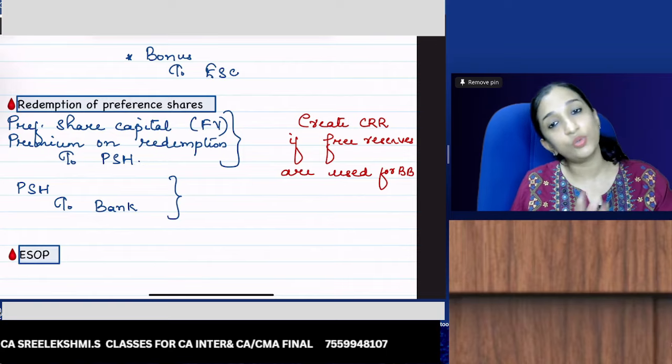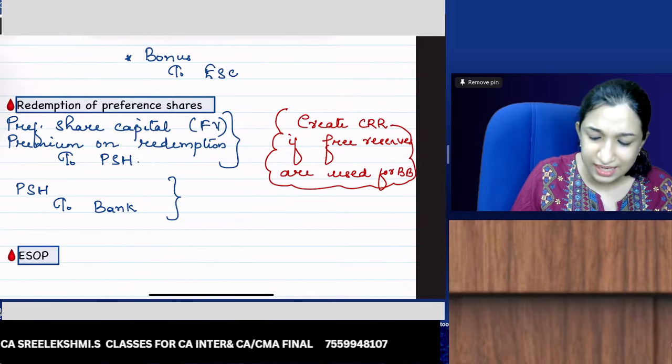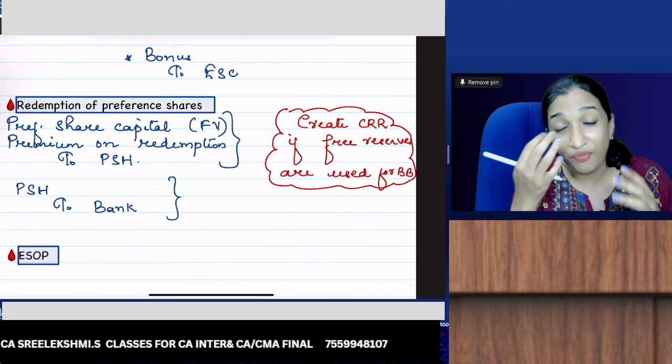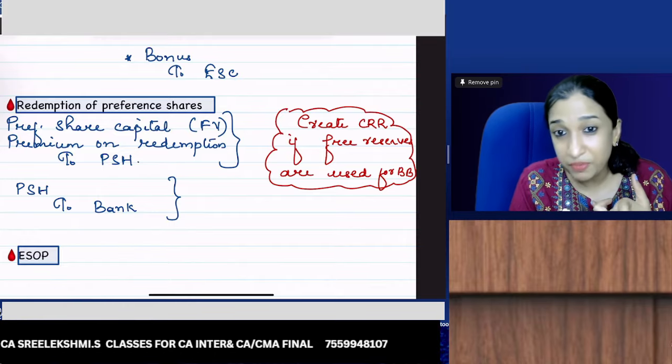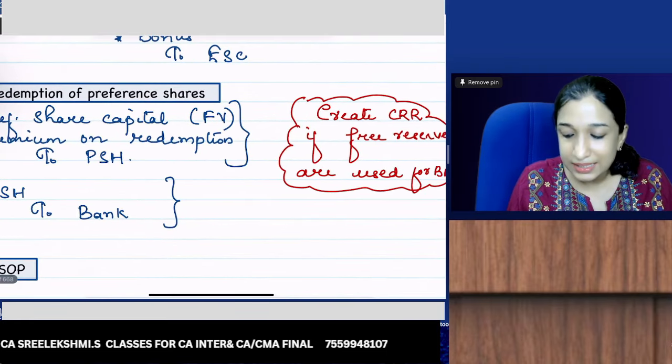Free reserves to CRR. Create CRR. How much amount is to be created as CRR? The face value of preference shares redeemed. Whenever there is a buyback of equity shares or redemption of preference shares out of own profits, you need to create CRR.